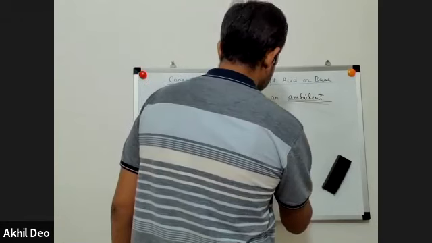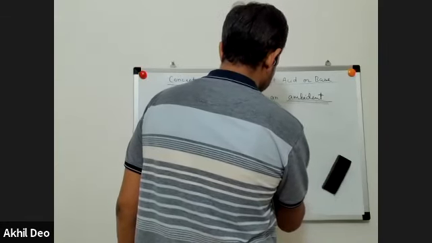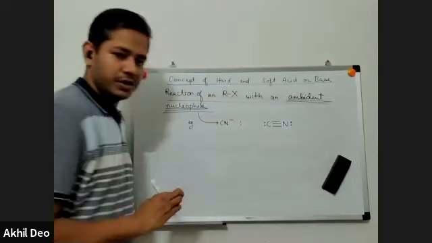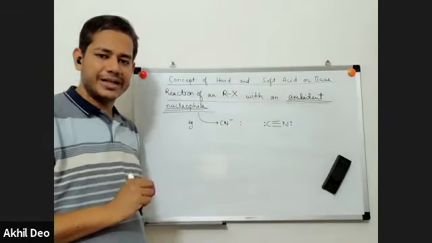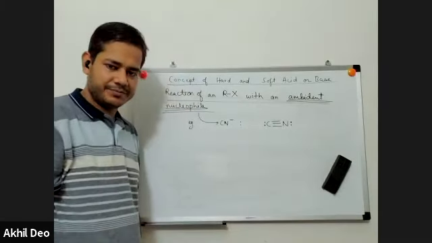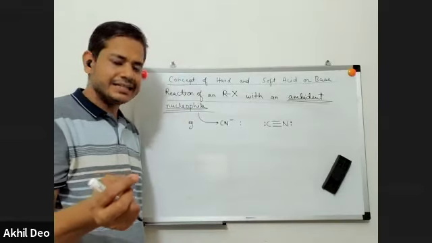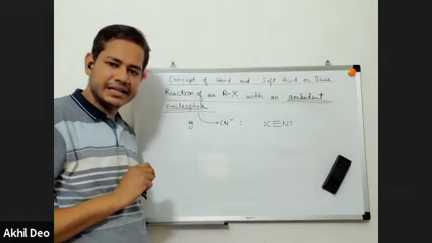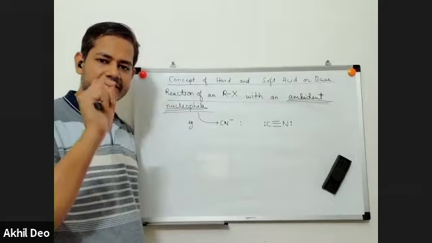C triple bond N has a lone pair on carbon and a lone pair on nitrogen. It has two different donor atoms: one donor atom is carbon, one donor atom is nitrogen. When it takes part in a reaction with an alkyl halide, which will have a positive